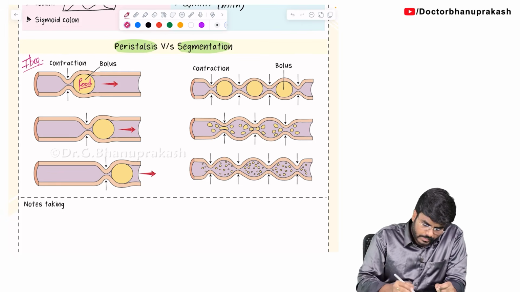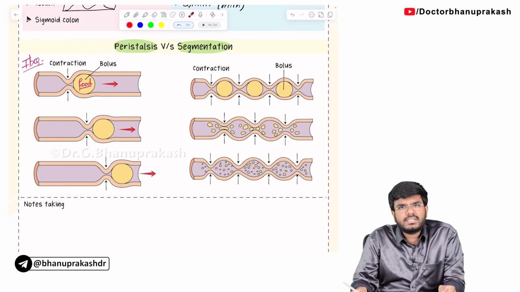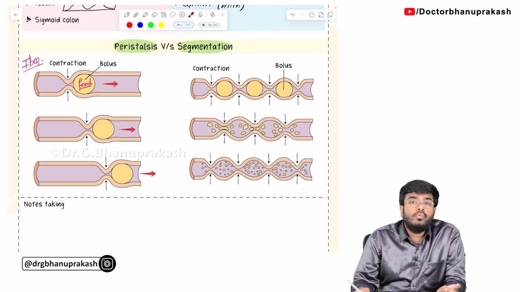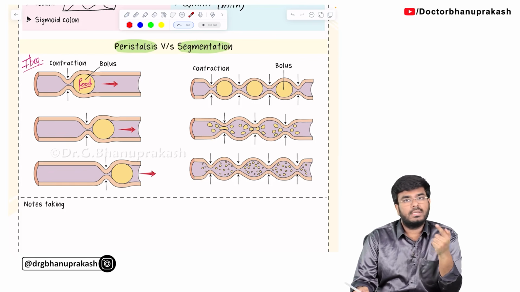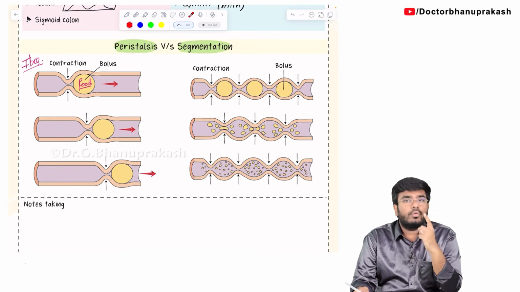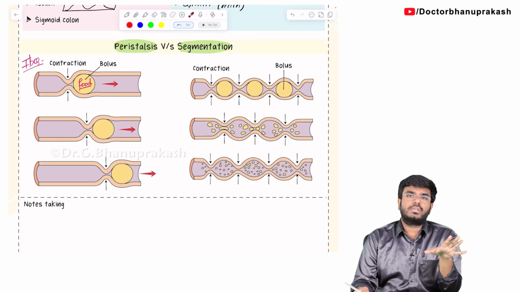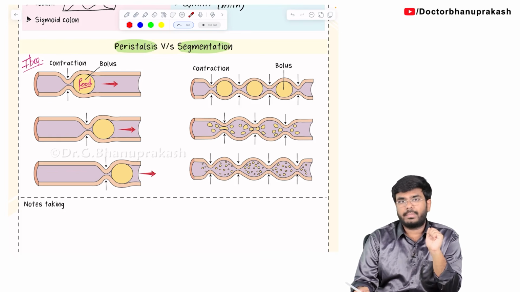Now, what is the purpose of peristalsis? First, we are going to discuss peristalsis. What exactly is peristalsis? Peristalsis means the movement of the food. We always want the food to move from the mouth to the esophagus, to the stomach, to the intestines, to the rectum, something like that. We always want the food to go in one direction. Always aboral, meaning away from the mouth. Do you want regurgitation? No, we don't want any regurgitation. So, food should always be moving forward and there shouldn't be any regurgitation back.